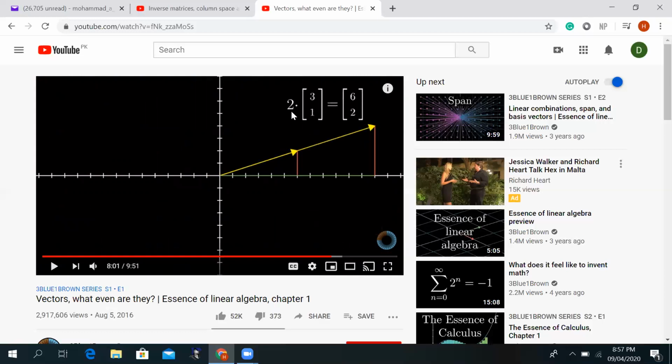So for example, when I do a scalar multiple of this vector (3, 1), it becomes (6, 2). But keep in mind, graphically, it means that you have extended this vector in the same direction. This is the same as saying, I have taken an ordered list of numbers and multiplied it by 2. Same notion.